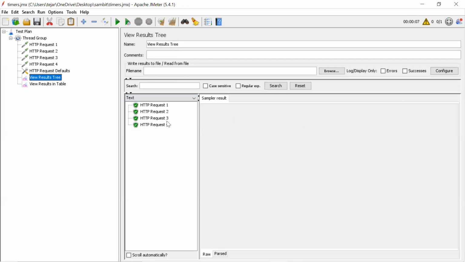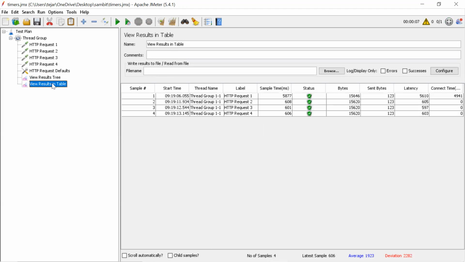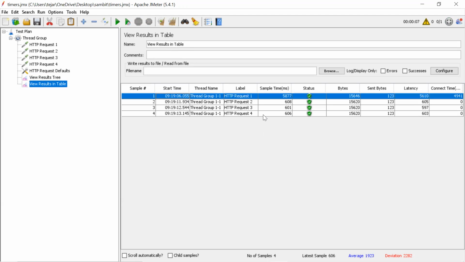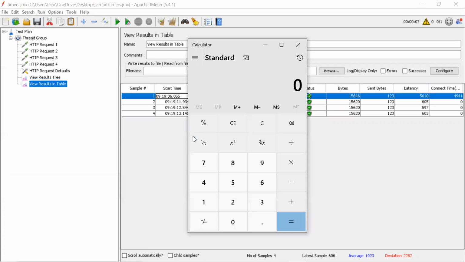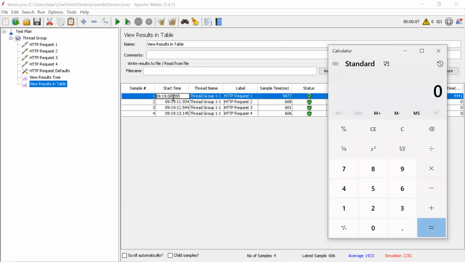Okay, and if you observe here, let's go to the table. If you observe the times, the start time of most requests is after hitting the response. So let's open the calculator and calculate. This started at 6.005.